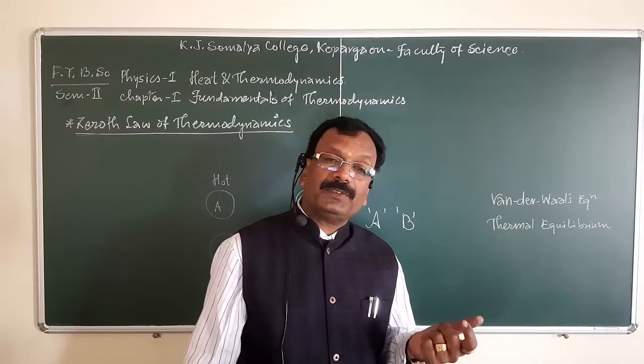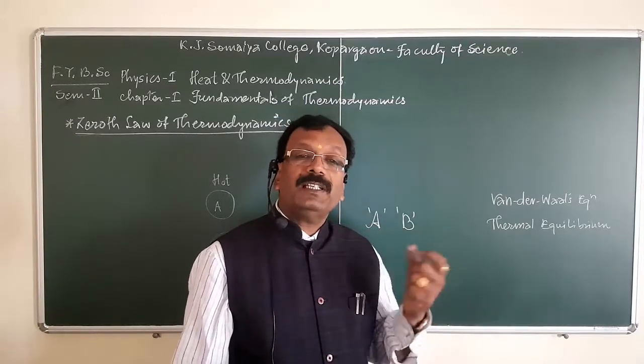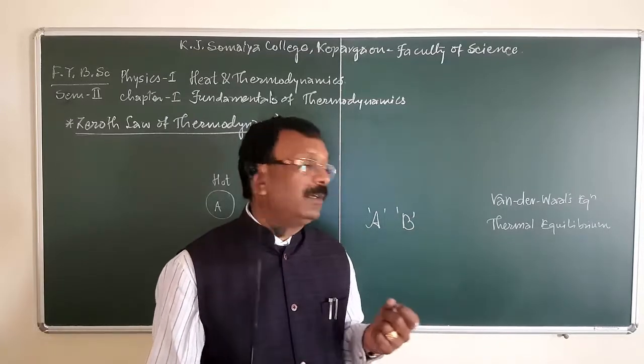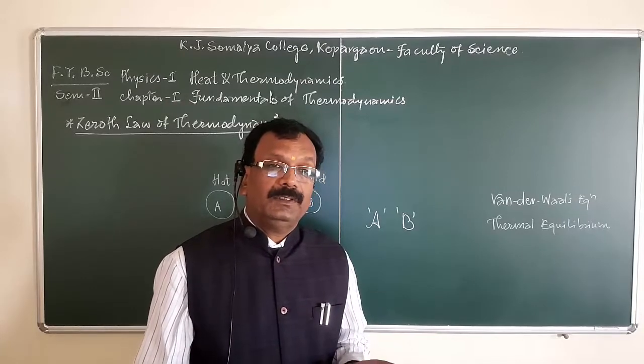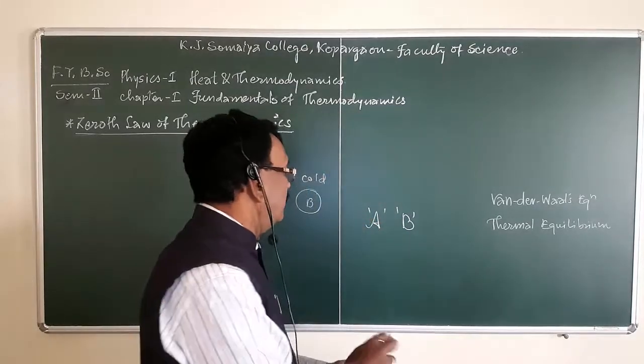When the flow stops, it is found that the temperature of both the bodies is the same. That means we can say that the bodies are then in thermal equilibrium with each other. Okay, so we are going to state the zeroth law of thermodynamics.